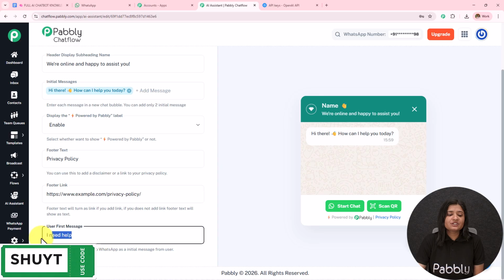Then we have this user first message, where I have added "I need help." Now it is not necessary that only when I receive this "I need help" message, the AI agent is going to respond. It is going to respond based on any message.